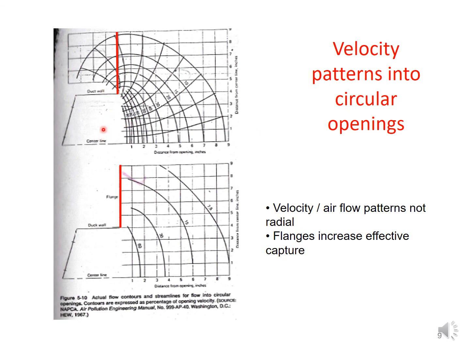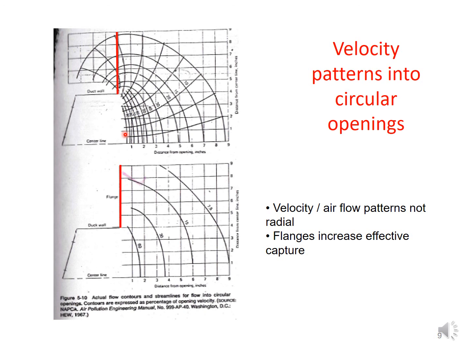This sketch depicts the airflow patterns that exist just in front of the hood. Here, what you see is that these velocity or airflow patterns are not radial.